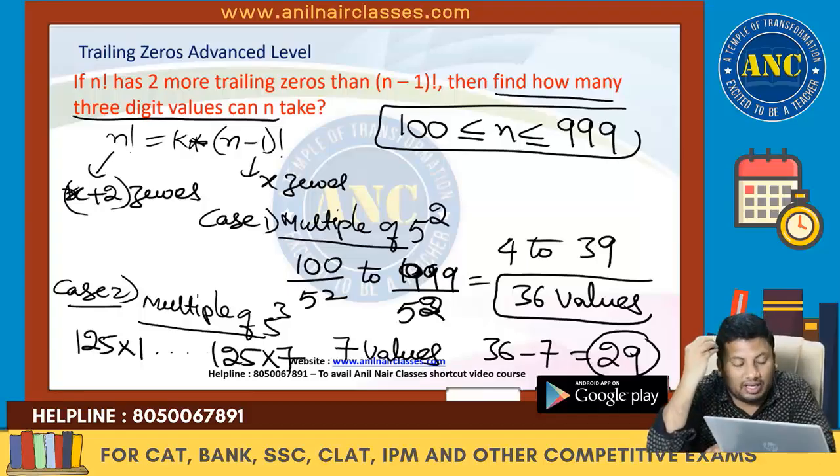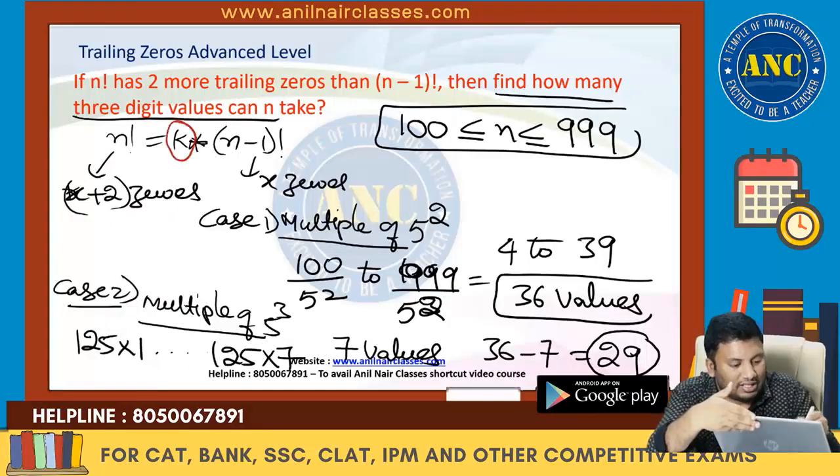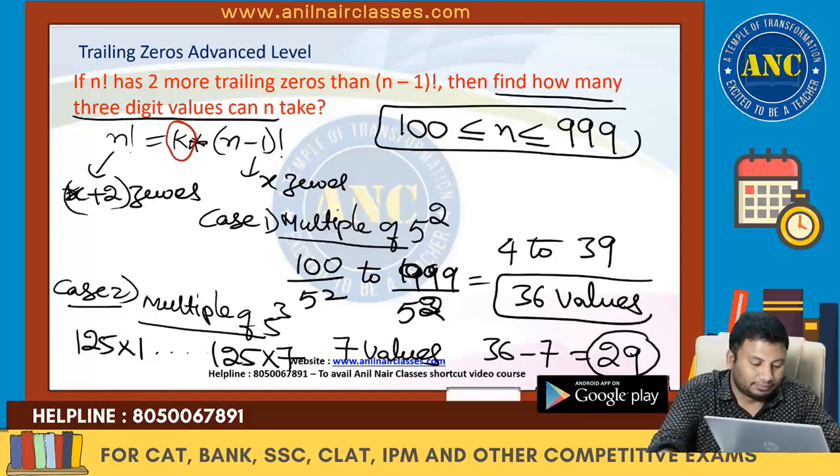N factorial has got 2 more zeros because of that k. K should be a multiple of 5 square, but not a multiple of 5 cube. I hope the idea is clear.